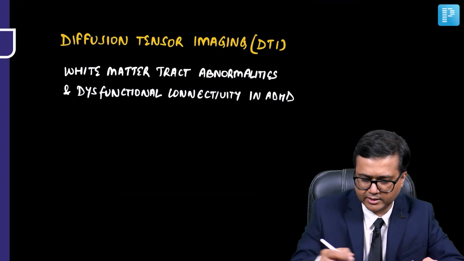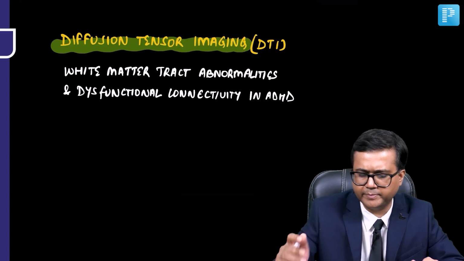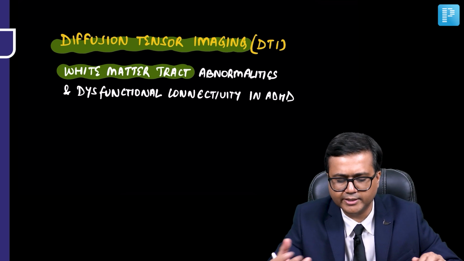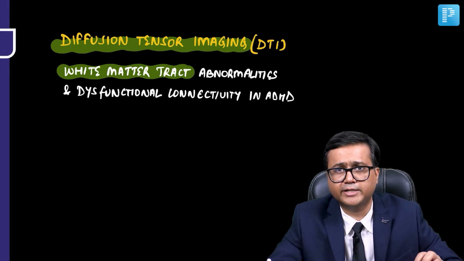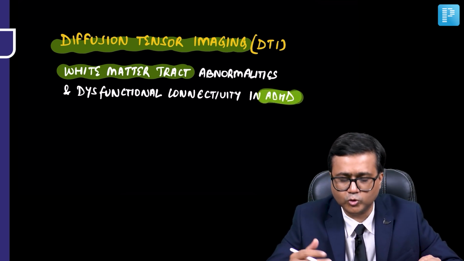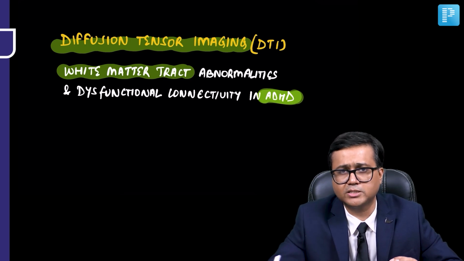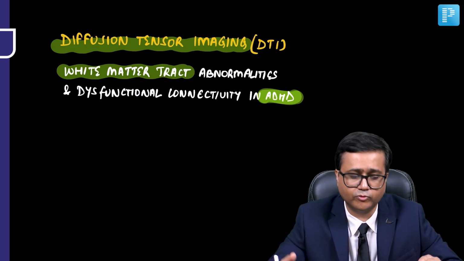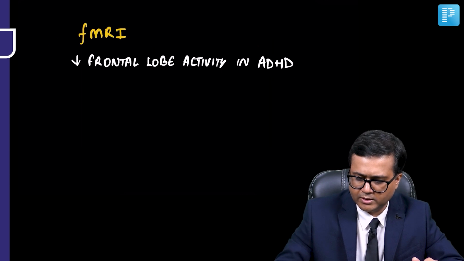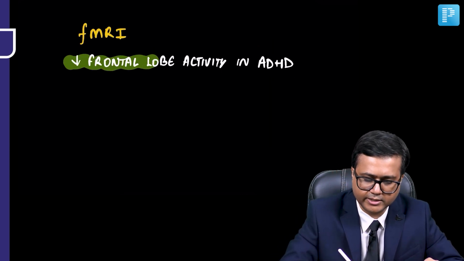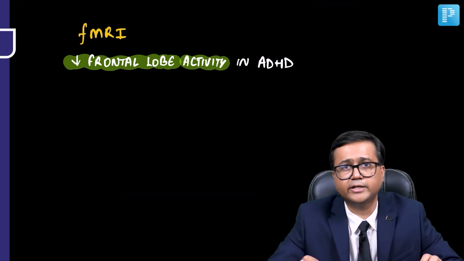Also, it is seen in diffusion tensor imaging, that is DTI, that white matter tract abnormalities and dysfunctional connectivity are seen in ADHD. So many of the circuits may be abnormal, and we'll talk about some of the hypothesized circuits which may be responsible for ADHD. In functional imaging, in fMRI, it is seen that there is a decrease in the frontal lobe activity in children with ADHD.